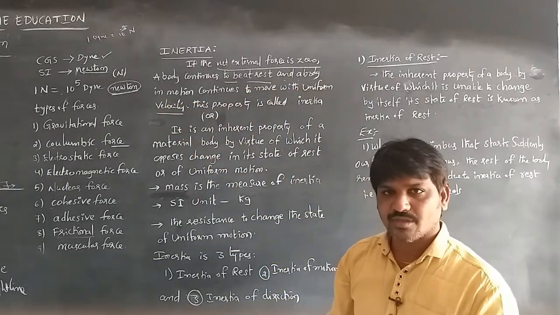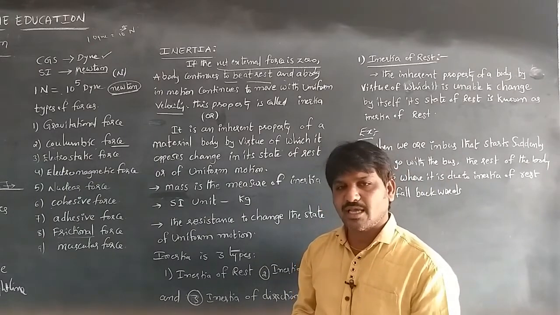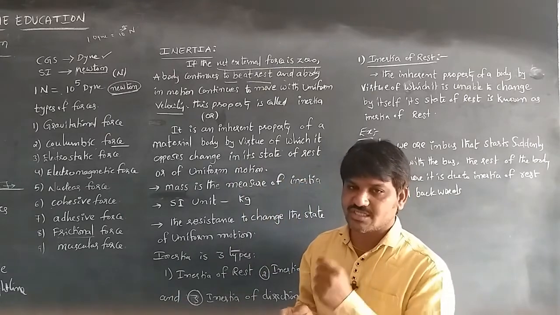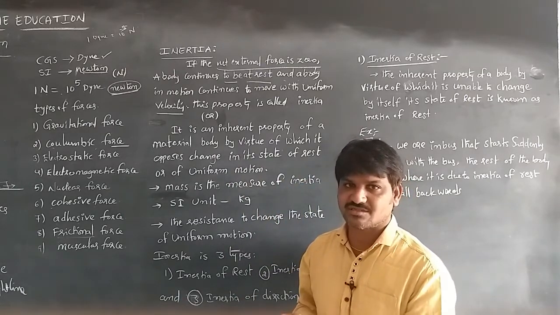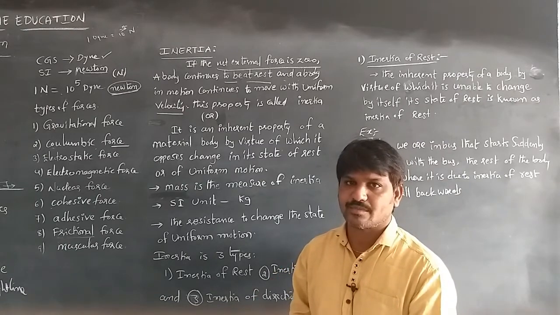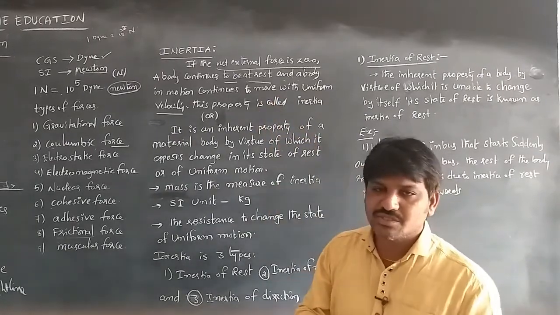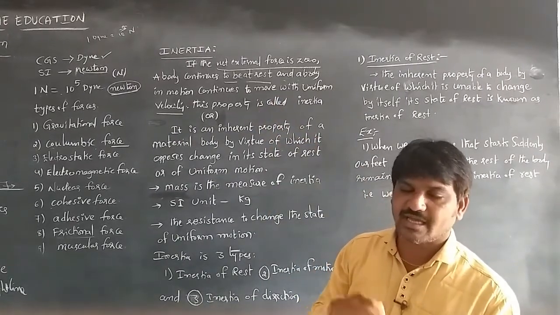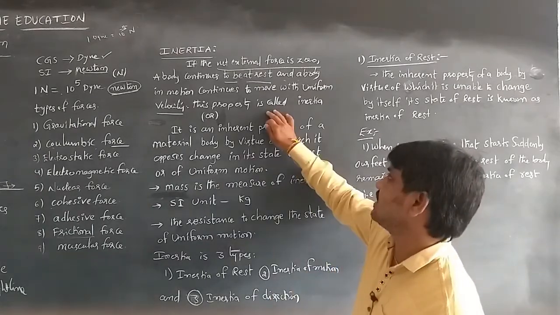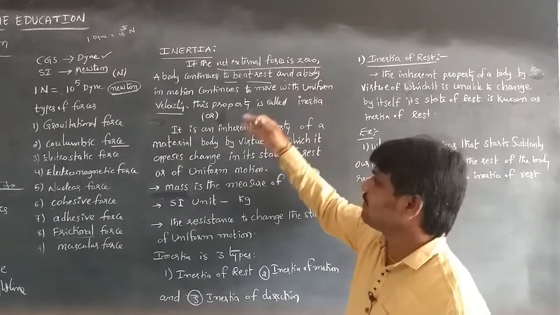According to Newton's first law, every body continues its state of rest or of uniform motion unless we apply an external force. So when the net external force is 0, the body continues its state of rest, and a body in motion continues to move with uniform velocity.